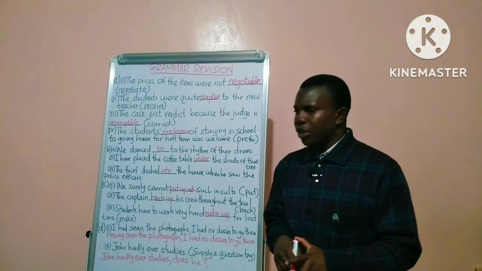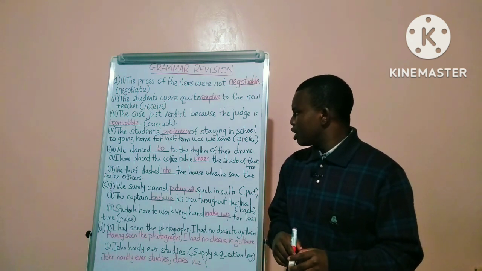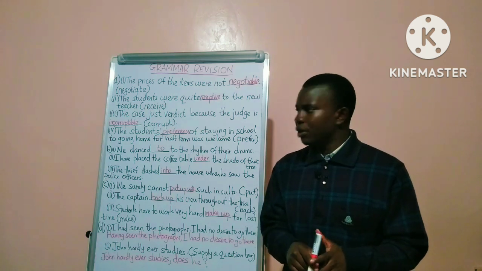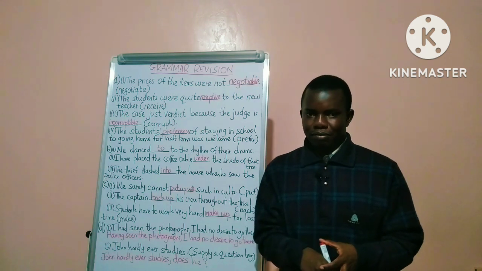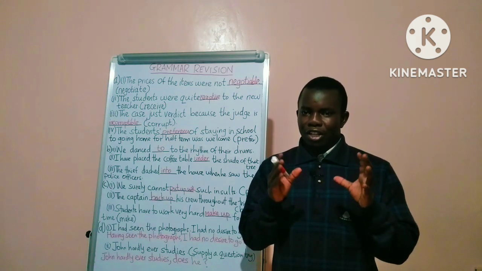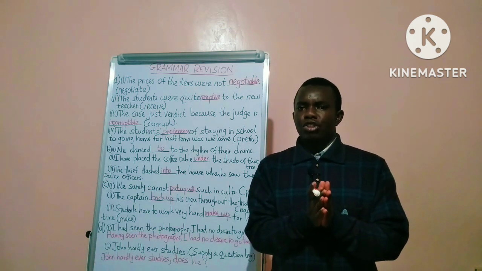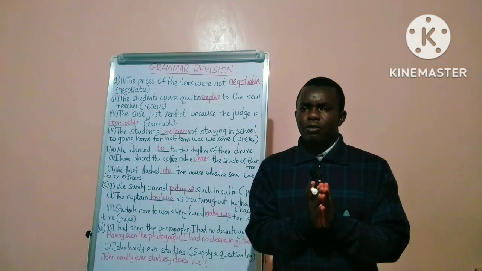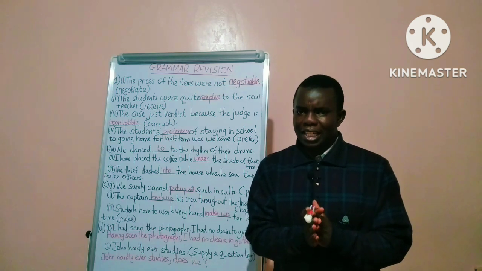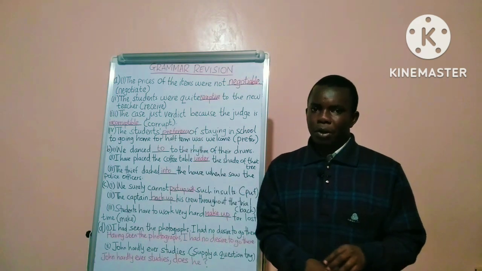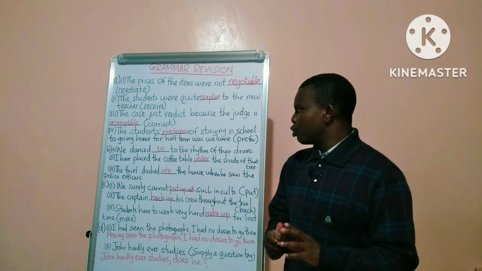Question 4, the students' dash of staying in school to going home for half term was welcome. In bracket we have the word prefer. The noun that is derived from the verb prefer is preference, and the spelling is here on the board as you are able to see.